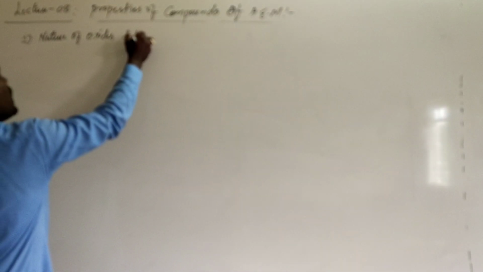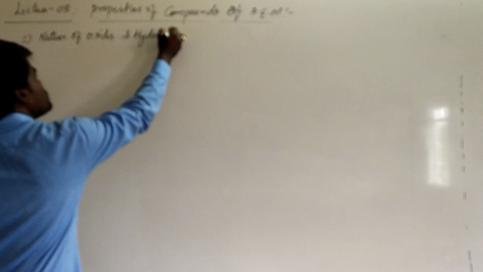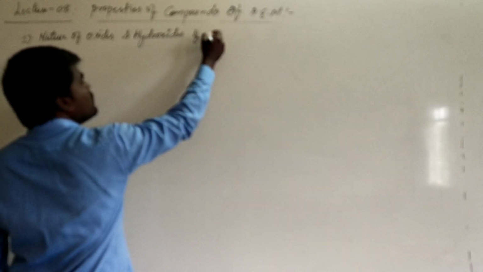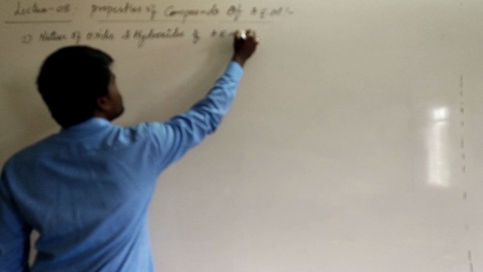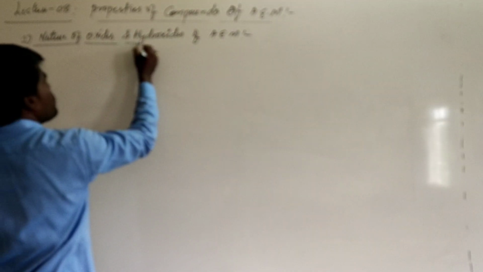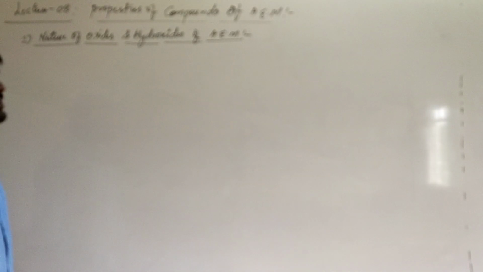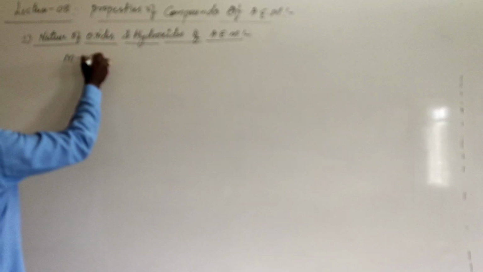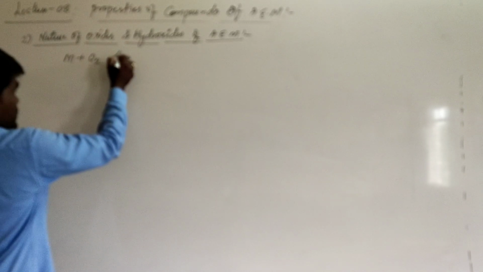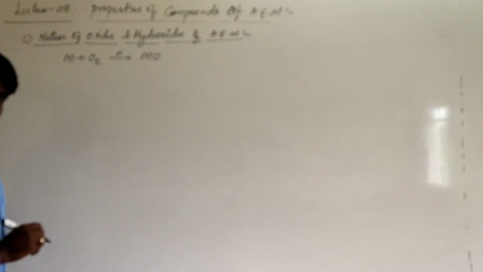of oxides and hydroxides. Oxides and hydroxides of alkali earth metals. We will see the nature or properties of oxides and hydroxides of alkali earth metals. Generally, we know that these oxides of alkali earth metals are obtained in two ways. When you burn alkali earth metals in the presence of oxygen or atmospheric air, what happens? It generally forms monoxide.